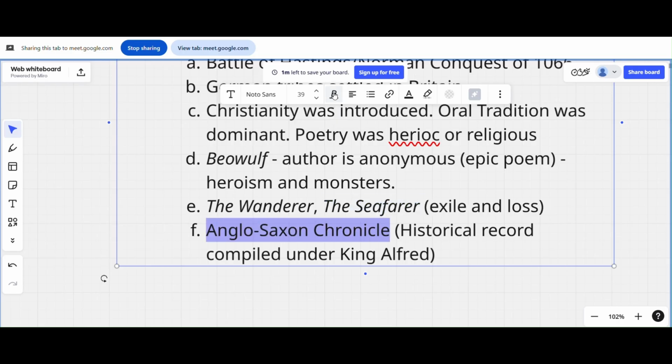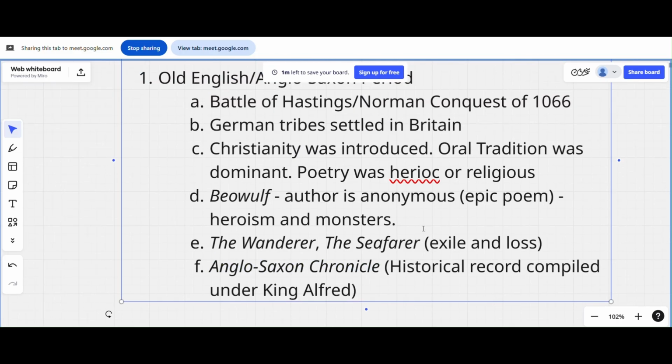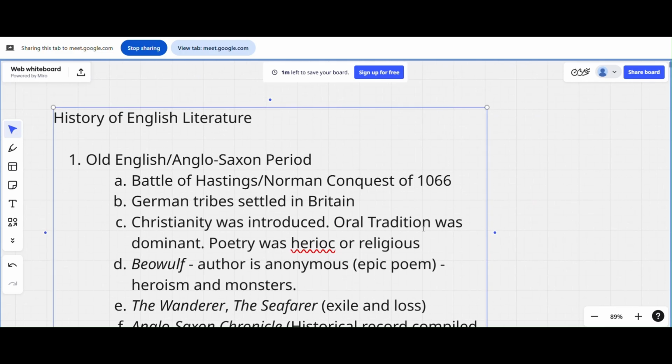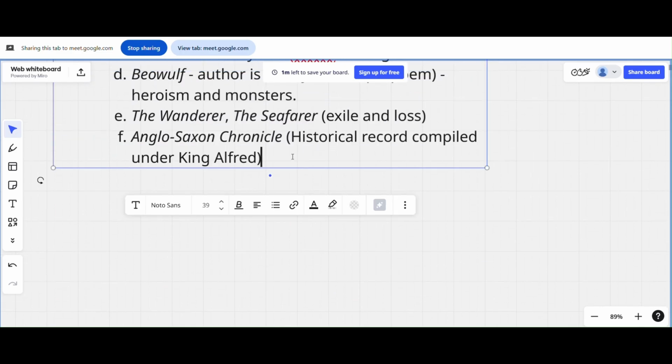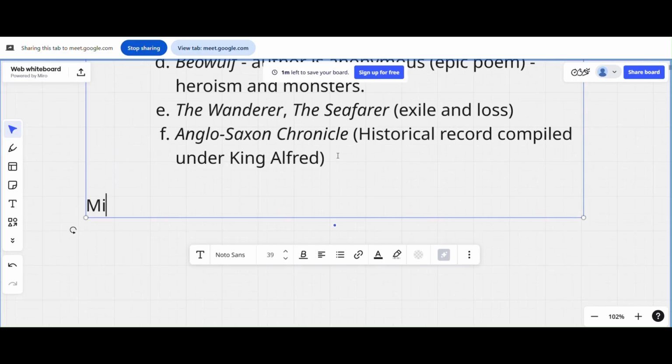Of course, I can't go too much in depth. So now we'll move on to Middle English. Old English is not too important because we have only a few surviving texts, so there's not too much to ponder upon. Middle English is generally after the Battle of Hastings, the Norman conquest of 1066. So it's generally within this era.